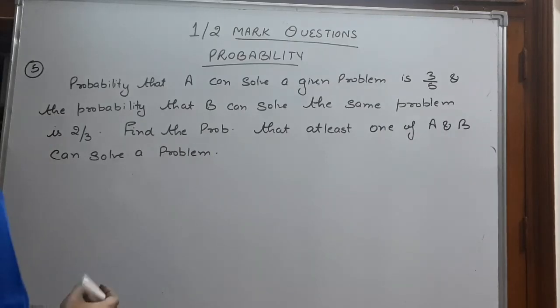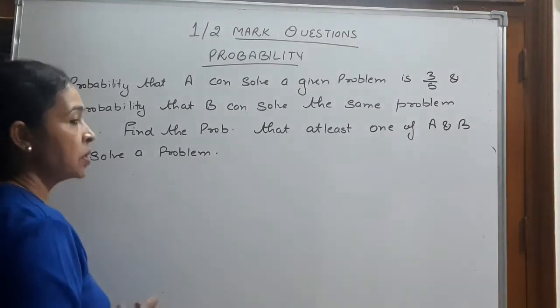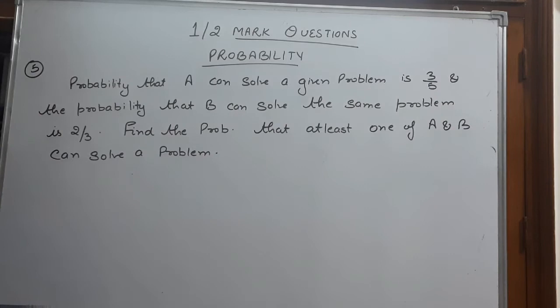The probability that A can solve a given problem is 3 by 5. The probability that B can solve the same problem is 2 by 3. Find the probability that at least one of them can solve the problem. But you can do this question in two ways.